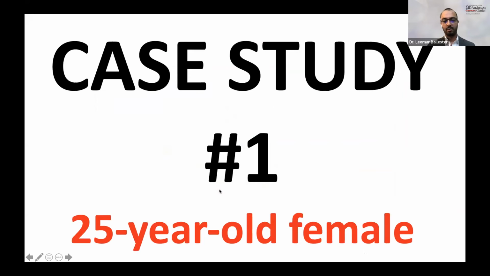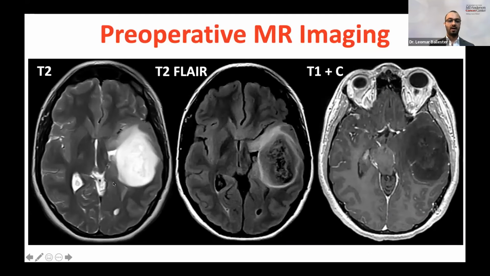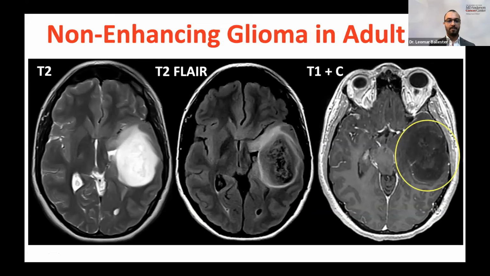So I'm going to give you an example of a 24-year-old patient with a lesion. Here we can see a T2 hyperintense lesion. We see in the FLAIR sequence that there's hyperintensity at the periphery, but there's no hyperintensity in the center of the lesion, and there's no contrast enhancement in the T1 with contrast sequence. So this is a non-enhancing glioma in an adult patient. You would suspect, based on the imaging, some low-grade glioma.